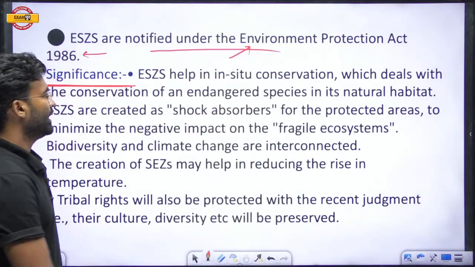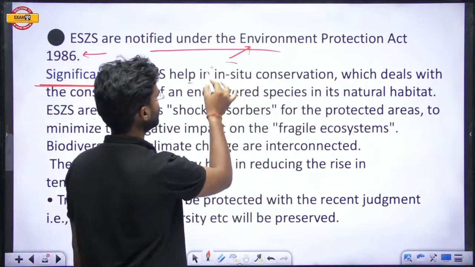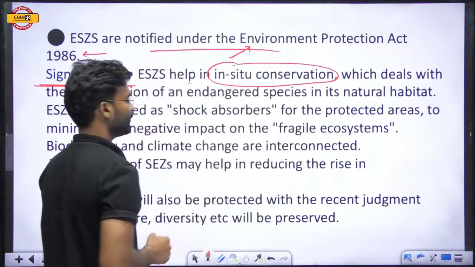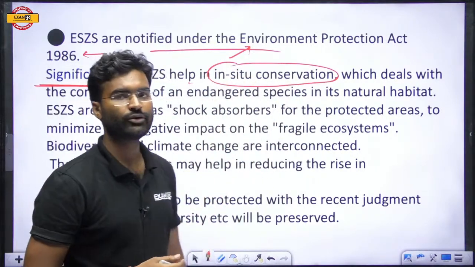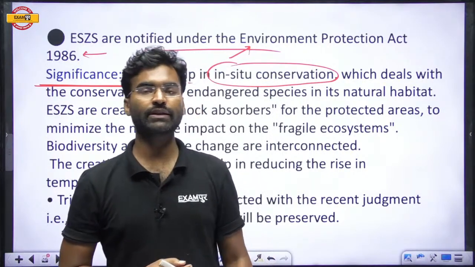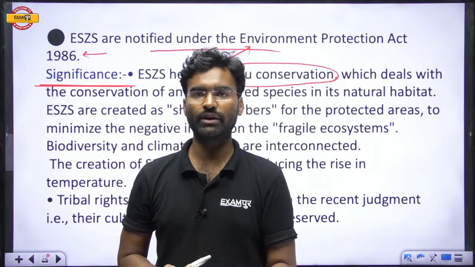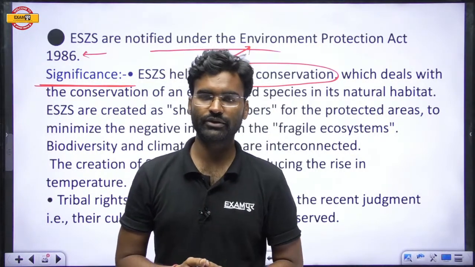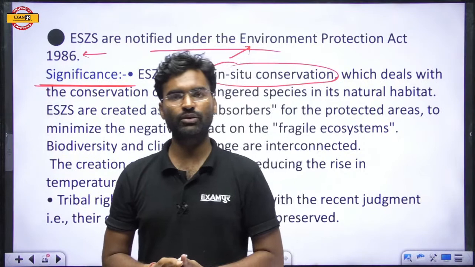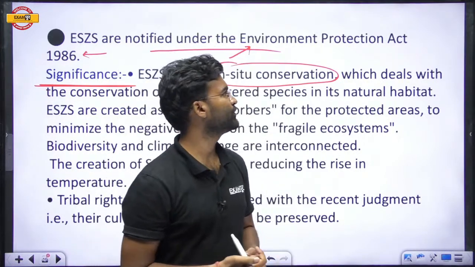So we should know, eco-sensitive zones help in in situ conservation. What is in situ conservation? In situ conservation, as you know, when we conserve any particular biodiversity or any particular region, there are two methods of conservation. The first one is in situ conservation, and the second one is ex situ conservation.